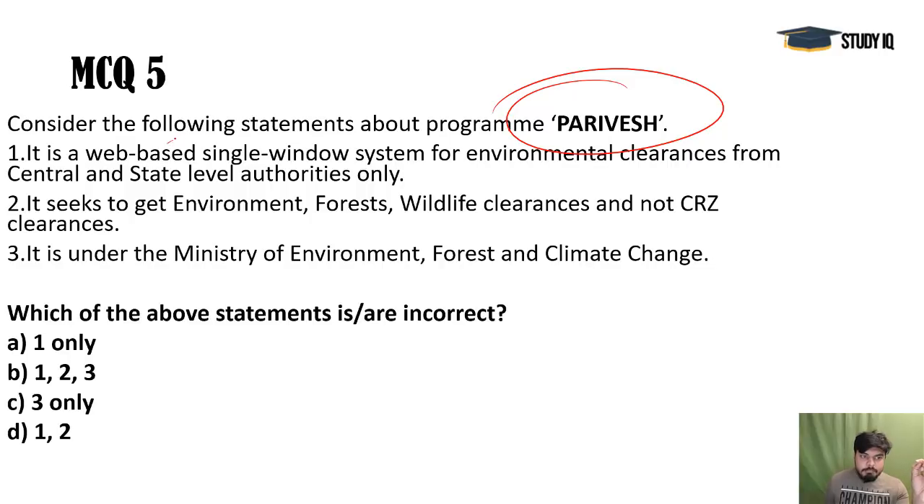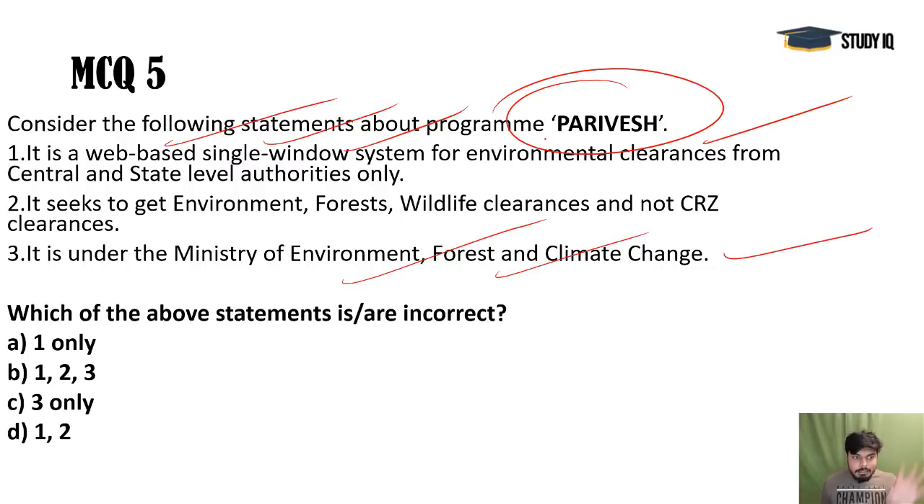Parivesh is actually a web-based single window system for environmental clearances. That's correct. And you see, the government unveiled it in the PIB data. It was appearing on 10th of August, when World Biofuel Day was there. So Parivesh was launched by the Ministry of Environment, Forest and Climate Change. So it is coming under this ministry.